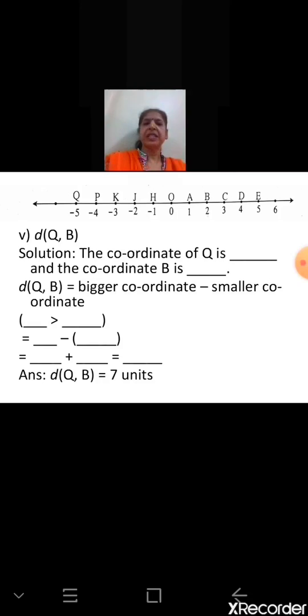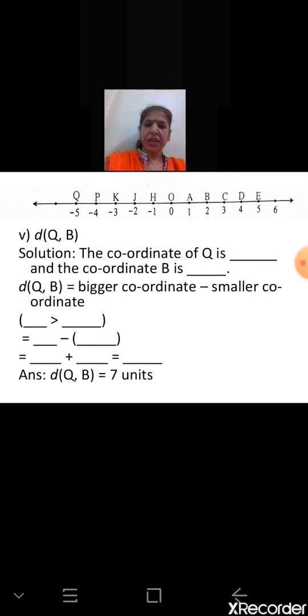Next step, what will you write? Distance between Q and B is equal to bigger coordinate, that is larger coordinate, minus smaller coordinate. Which is the greater number? 2 is greater than -5. So that is equal to 2 minus, in bracket, -5. Open the bracket: 2 plus 5 is equal to 7. The distance between the points Q and B is 7 units. So all of you got the answer? Yes, this way you are going to solve the remaining sums.